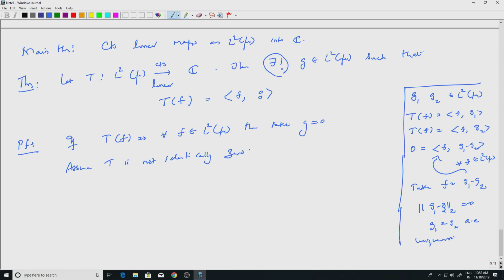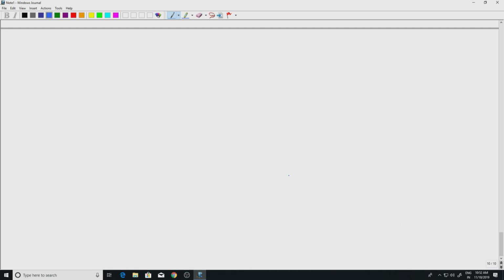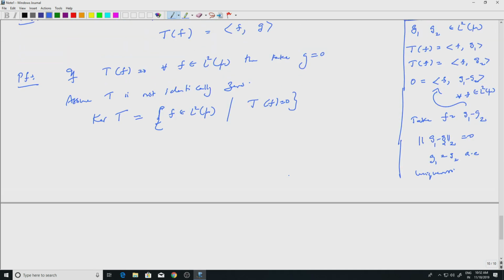Okay. And consider kernel of T. So what is kernel of T? This is all those f in L2 of mu such that T of f is 0, right? All those, so it's like the null space of a linear transformation, right? But now this space is nice. Well, kernel of T is a subspace first of all.